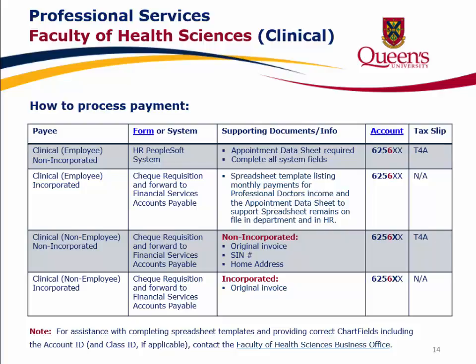Where the payee is a clinical non-employee incorporated, complete the check requisition form and forward the form to Financial Services Accounts Payable. For incorporated, provide an original invoice. The account ID will begin with 6256. There will be no tax slip issued. Note, for assistance with completing spreadsheet templates and providing correct chart fields, including the account ID and class ID if applicable, contact the Faculty of Health Sciences Business Office.